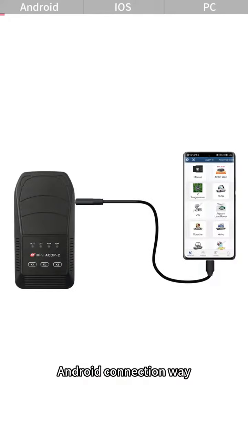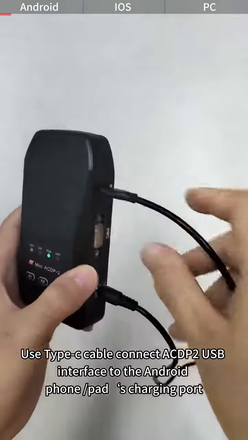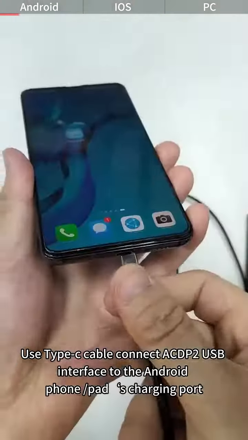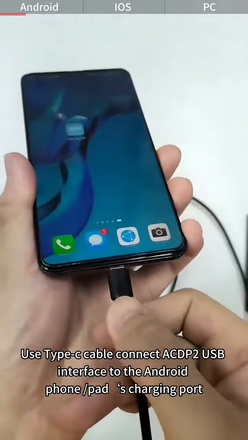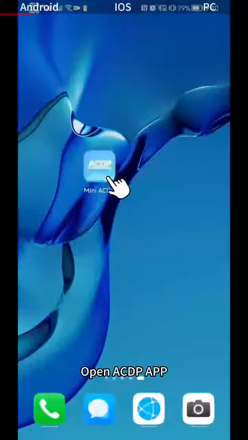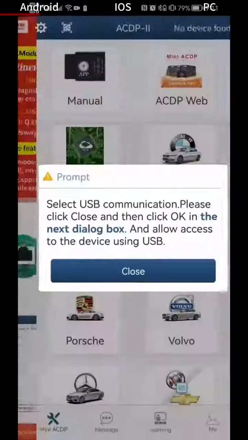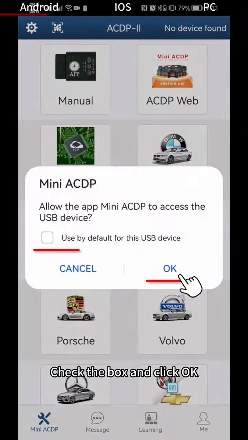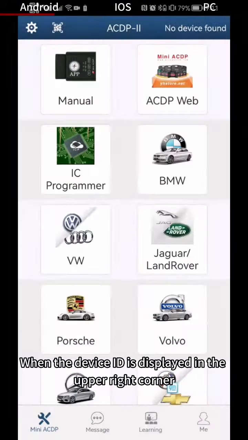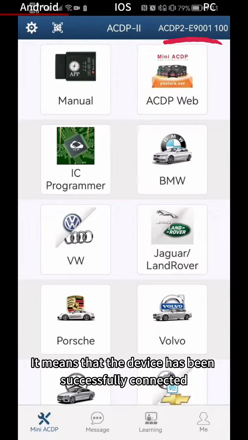Android connection way. Use a Type-C cable to connect the acdp-2 USB interface to the Android phone/pad's charging port. Open the acdp app. Click on the Close button. Check the box and click OK. When the device ID is displayed in the upper right corner, it means that the device has been successfully connected.